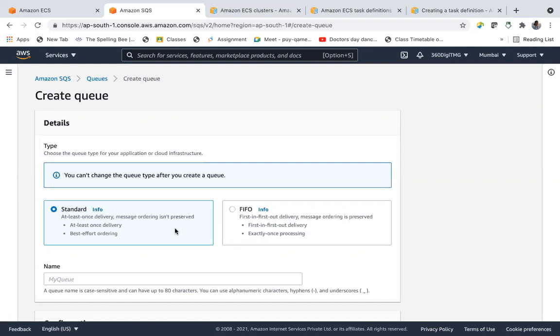We have standard, which means at least once. There is no compulsory order that the first message has to go out first, like in FIFO. It's a standard one. It ensures that a message will be delivered at least once. So let us call it my demo queue.